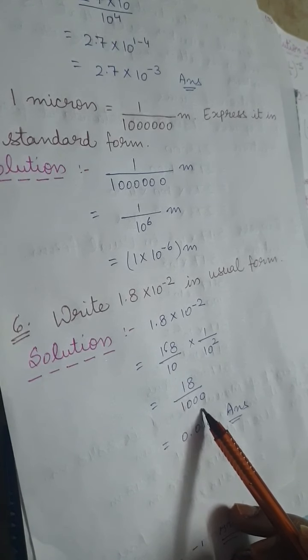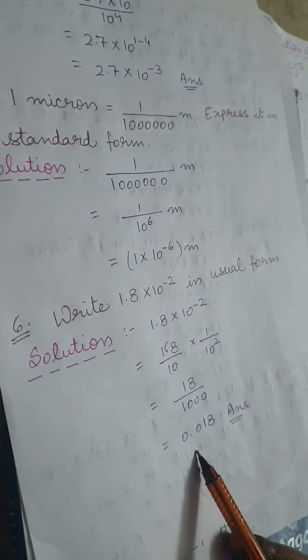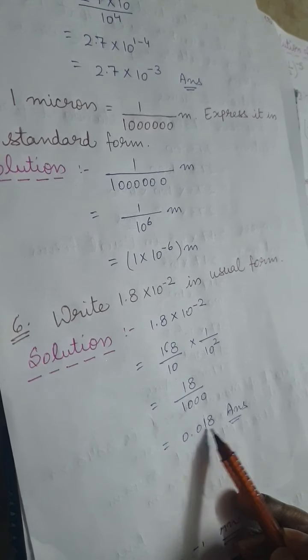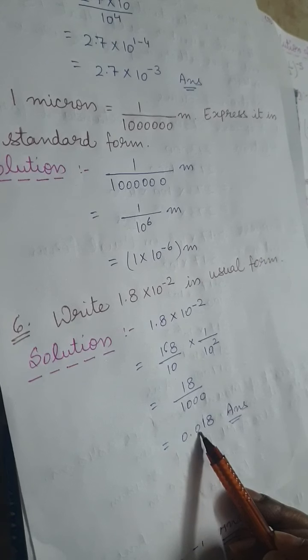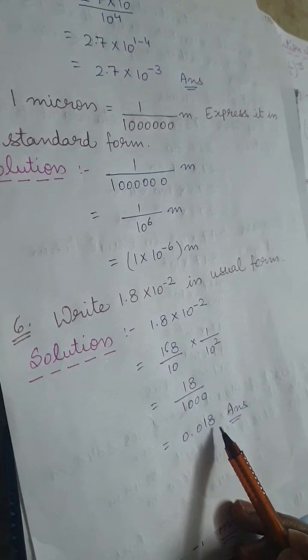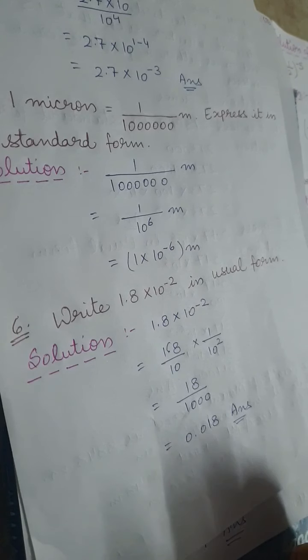So 18 divided by 1000. How many zeros? 3 zeros. So we should mark the decimal point after 3 numbers. हमें पीछे से 3 numbers count करने हैं और फिर decimal point को place करना है. This rule we should follow. So 2 numbers are here, that is 18, and for the third digit, we are placing a 0 here. So what will be the answer? The answer will be 0.018. Clear?